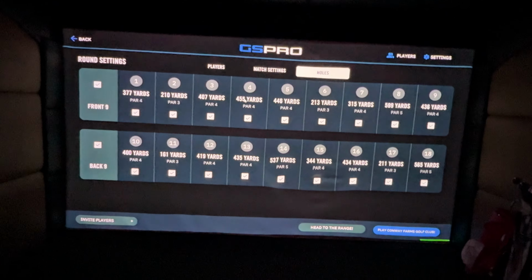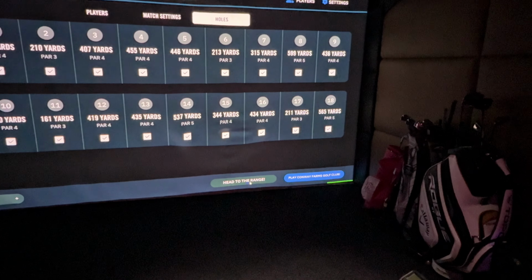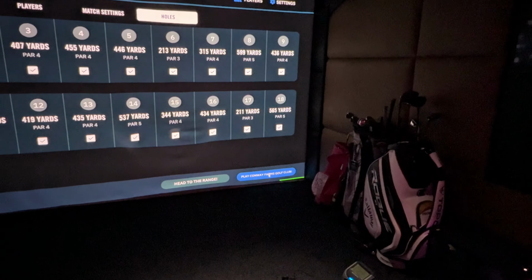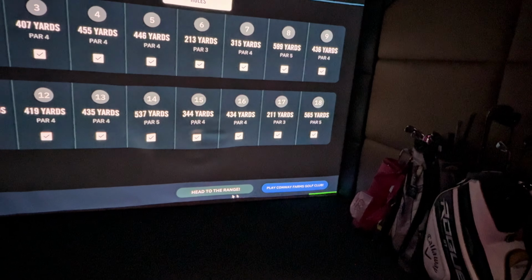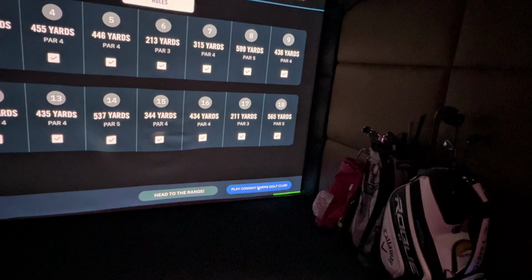Once you're ready to play, you can either head to the range down here, or you can go straight into the course. So if you haven't hit any shots and you want to have a little warm up, you can go to the range, and then straight from the range you can go into playing your match.